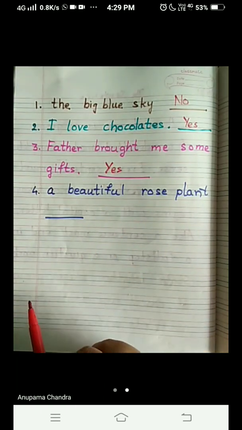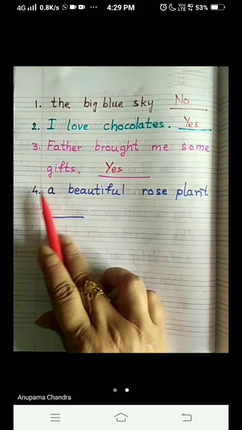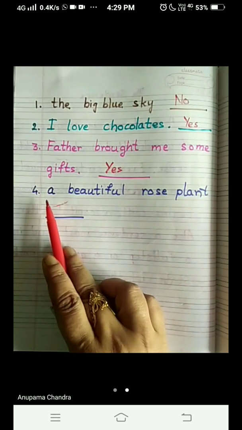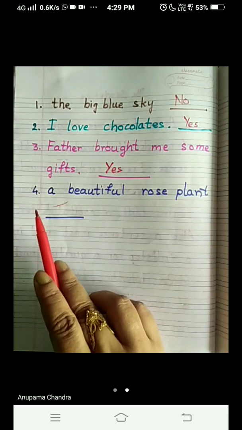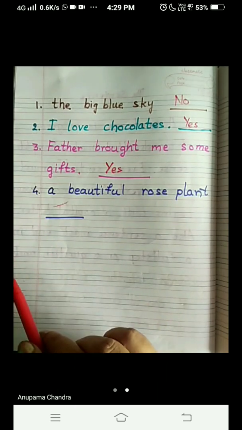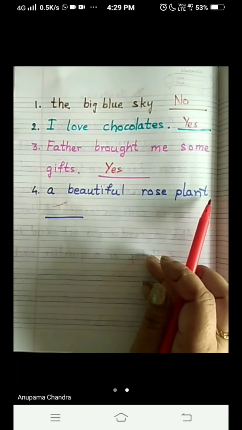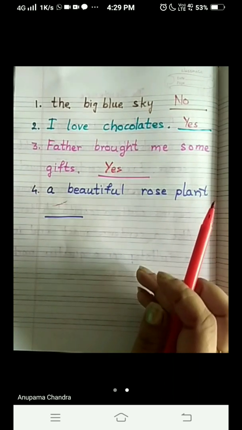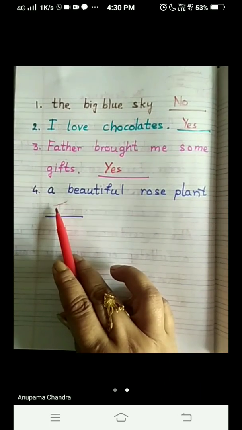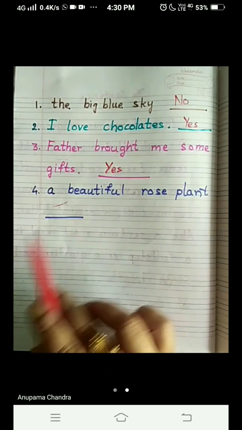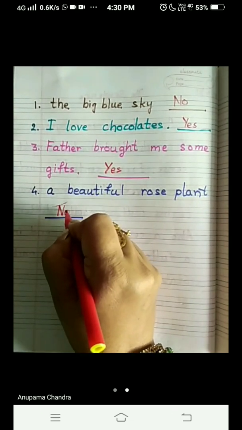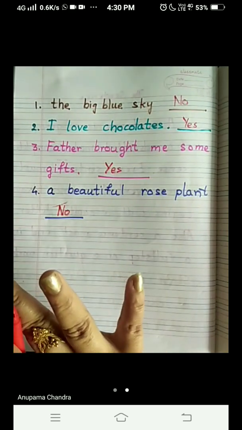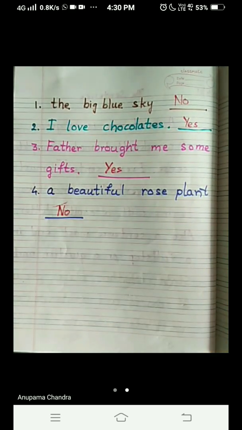What was the third one? The first letter should be capital, and here A is given small. So it does not apply rule number 3 as well. And the fourth one, it should end with a full stop or a question mark. That is also missing. So we deny it. This is not a sentence. So we are going to write here no, this is not a sentence. Got my point, children?